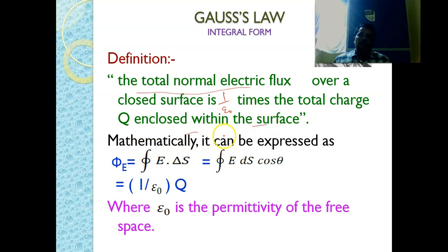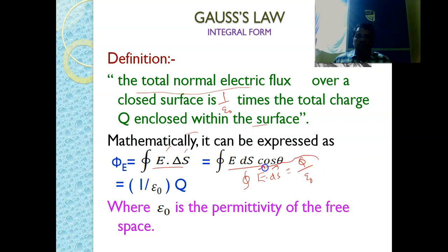It can be written mathematically as phi E is equal to the integral over a closed path of E bar dot ds bar, which is equal to the integral over a closed path of E ds cos theta. We can write this because this is a scalar product. This is equal to 1 by epsilon naught times Q, or we can write the integral over a closed path of E bar dot ds bar is equal to simply Q by epsilon naught.